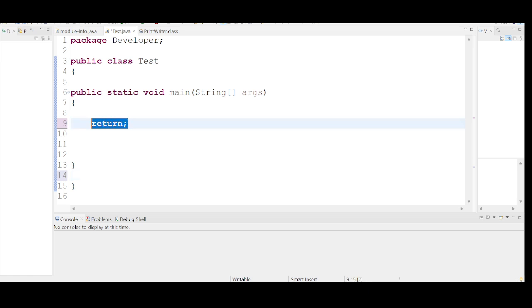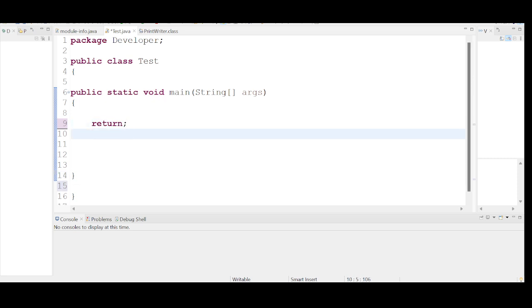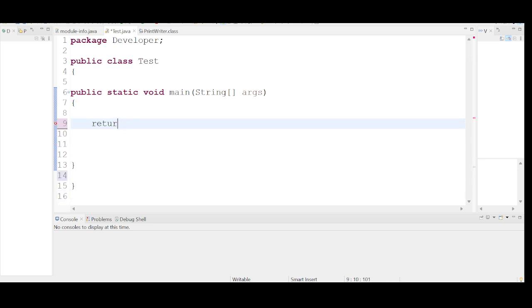But when you are comparing this return statement with the finally block, the finally block is going to win. JVM will give the priority to what? Finally block. You have seen some examples yesterday. If you want, you can see yesterday's video for a better understanding.